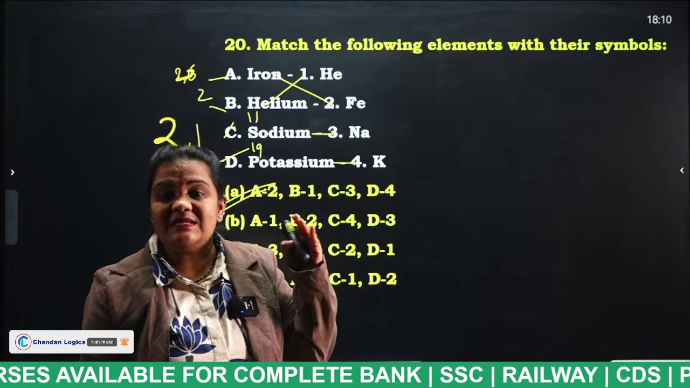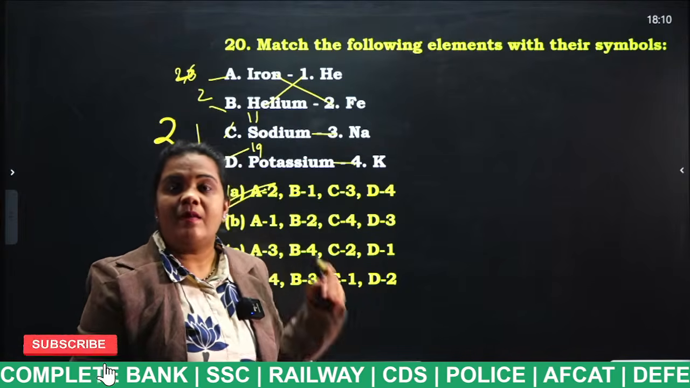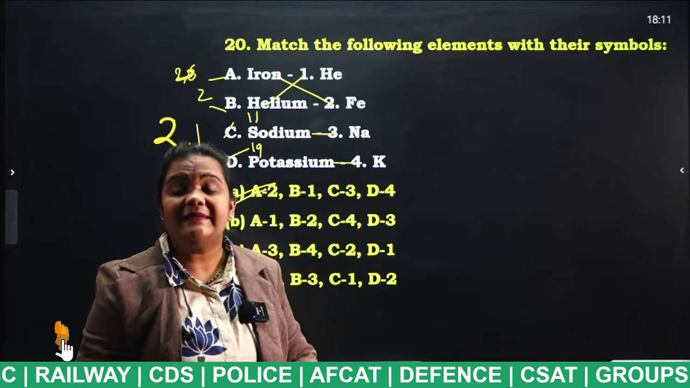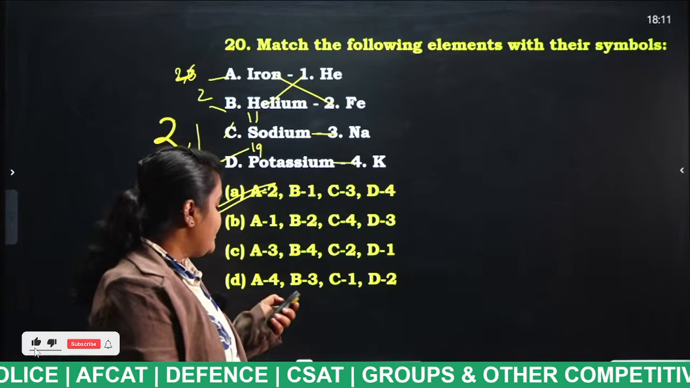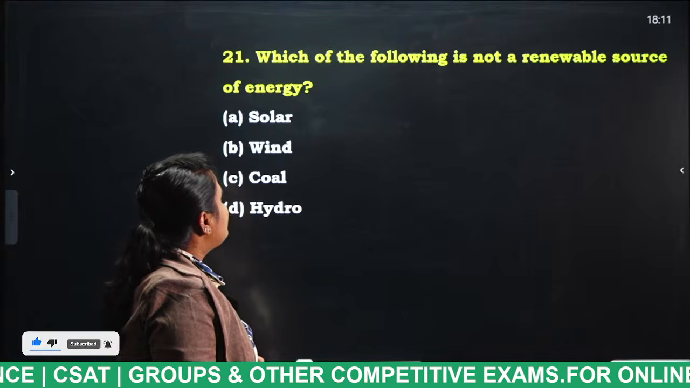So if we place it in the air, it will easily catch fire. Remember, potassium and sodium are stored in kerosene. Why? Because they are highly reactive elements. Next question. Which of the following is not a renewable source of energy?